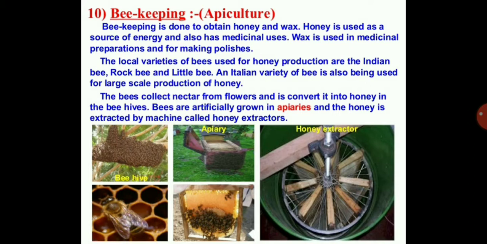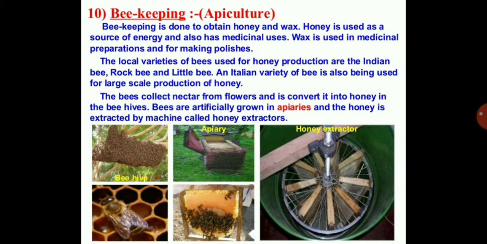And the last part we have, that is apiculture or beekeeping. Beekeeping is done to obtain honey and wax. Honey is used as a source of energy and also for medicinal uses. Wax is used in medicinal preparations and for making polishes, that is you need the wax base. The local varieties of bees used for honey production are the Indian bee, rock bee, and the little bee. An Italian variety of bee is also being used for large scale production of honey.